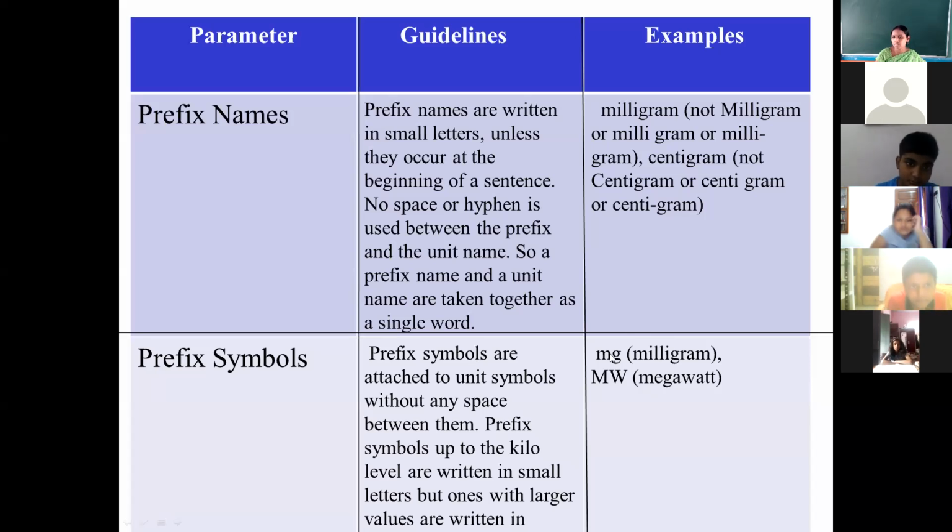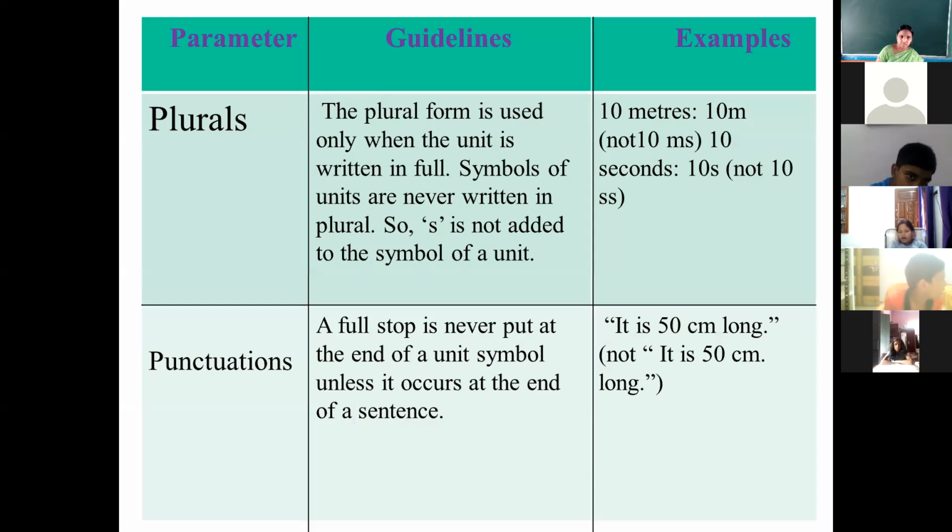Prefix in the symbols we will generally write in small letters, without any gap, without any hyphen. But if the value of the prefix is going to be more than kilo, if it is more than 1000, then we will write its symbol in capital letters. Clear? Now the next.